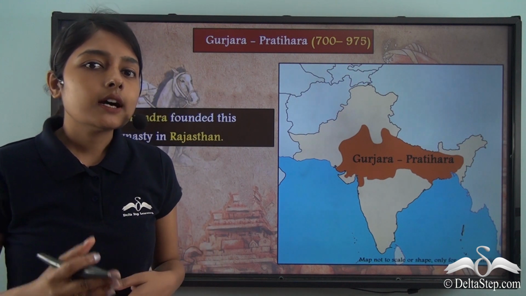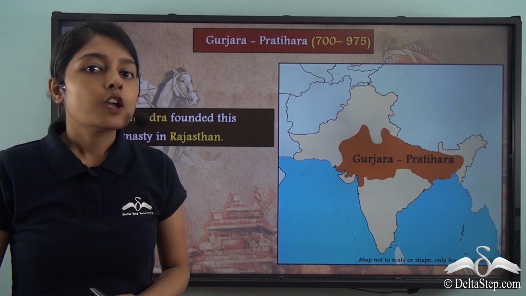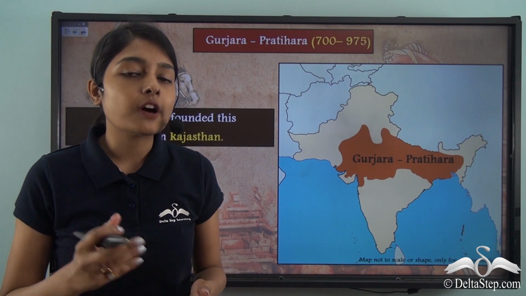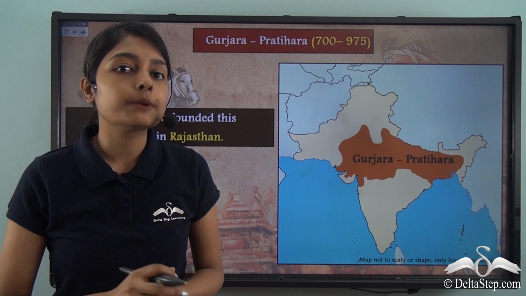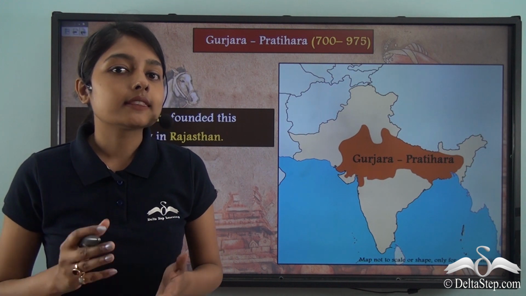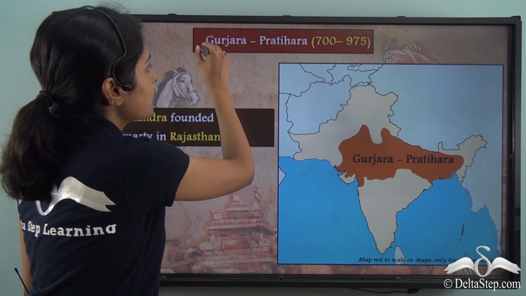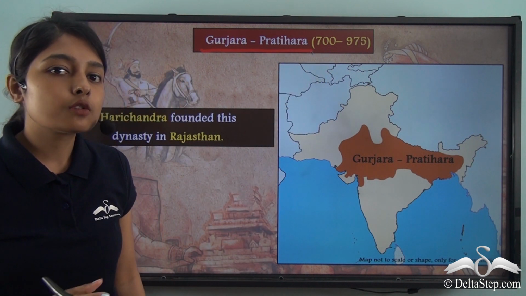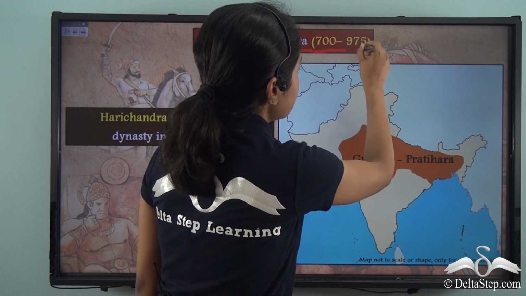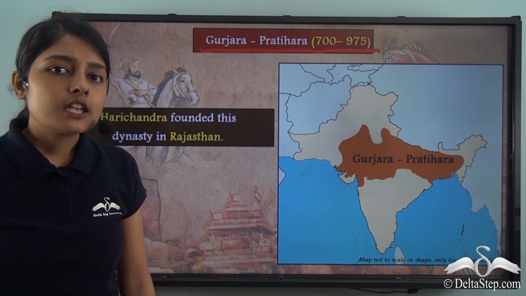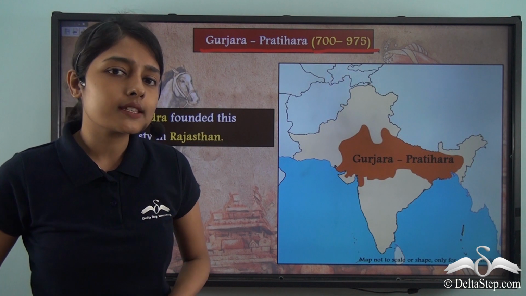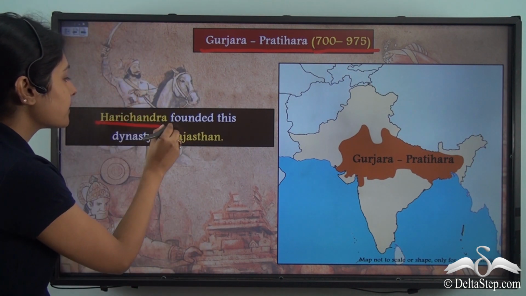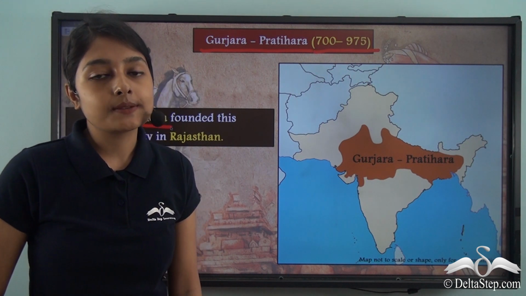Now let us go a little ahead in time. What do we find here? We find another dynasty that was founded by a person who did not belong to the royal family. And this dynasty was the Gurjara Pratihara dynasty. This Gurjara Pratihara dynasty ruled from 700 to 975. Now you must be questioning who founded this dynasty. It was a person called Harichandra who founded this dynasty.